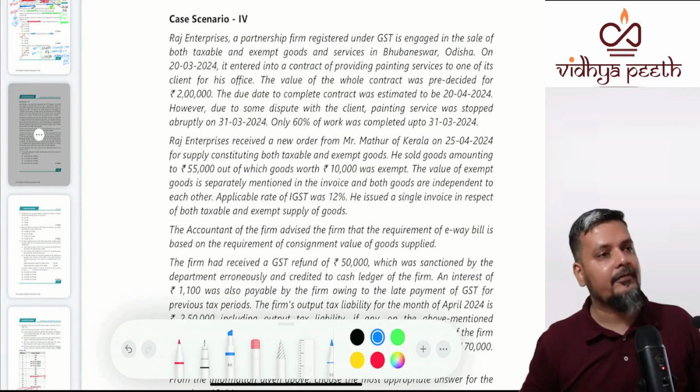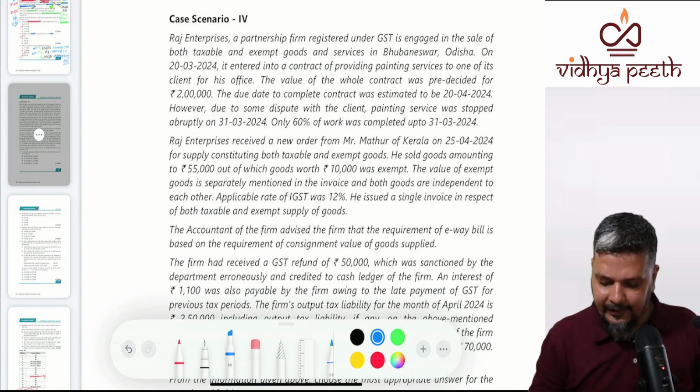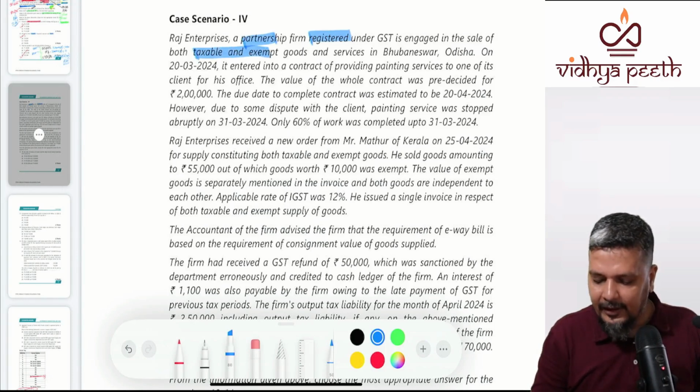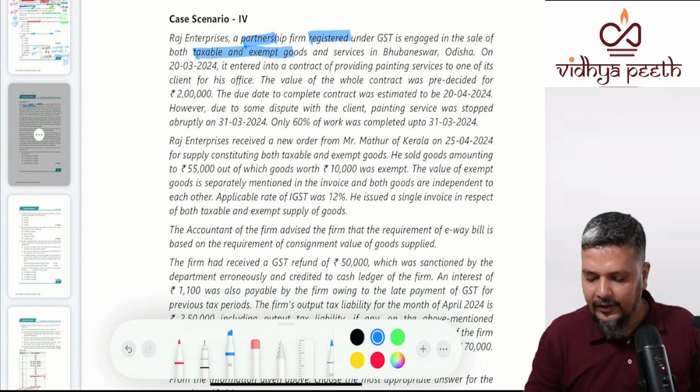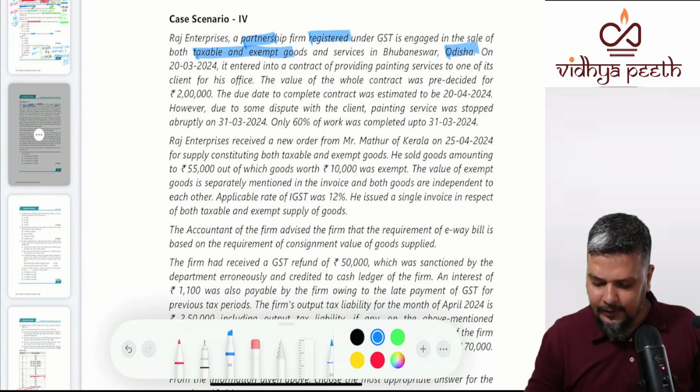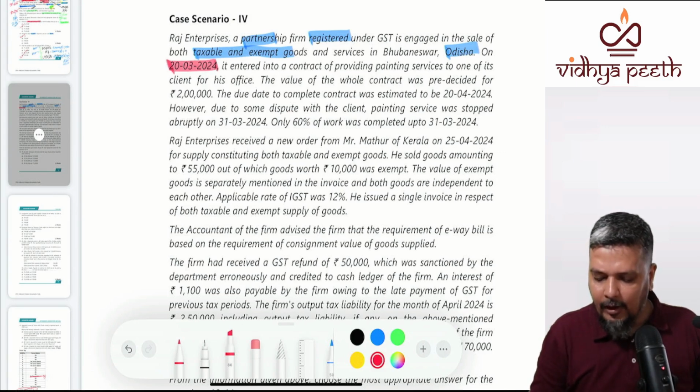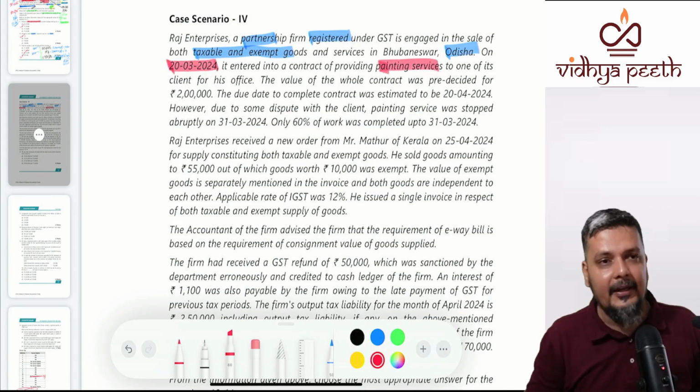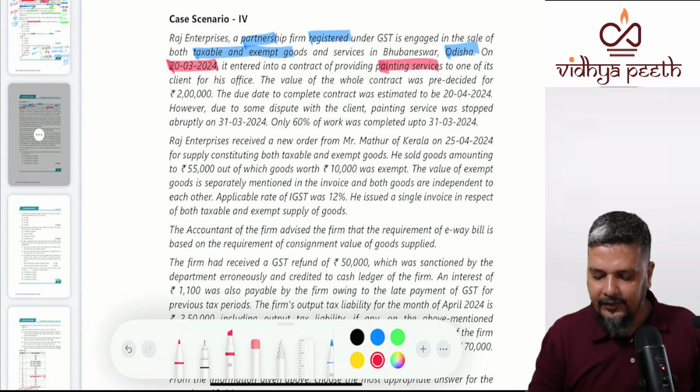Second case study question. Raj Enterprises, a partnership firm registered in GST, is having both taxable and exempt goods and services in Odisha. On 20th of March 2024, it entered into a contract for providing painting services to one of its clients.